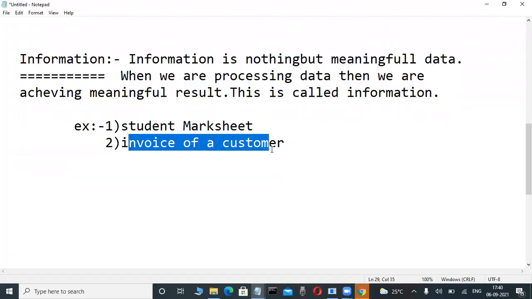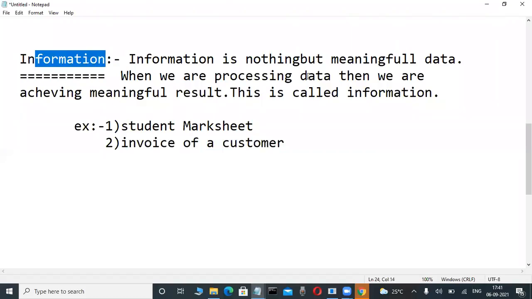Suppose today I am purchasing a car. Whenever I purchase a car, the shopkeeper gives an invoice. Whenever my friend observes that invoice, he can easily understand what the car name is, what the cost is, and what tax is there, the GST I'm paying. All these details are there. That's why an end user understandable format is there. That is called information. An end user understandable format, a meaning, is there. That is called information.